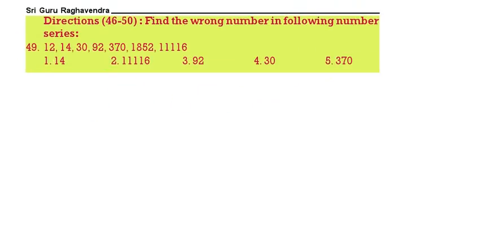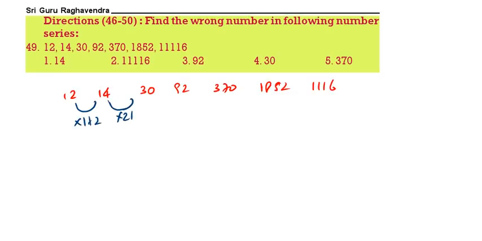Next question. 12, 14, 30, 92, 370, 1852, 1116. Now this is into 1 plus 2, into 2 plus 2, into 3 plus 3, into 3 plus 2, 92, that is also correct.